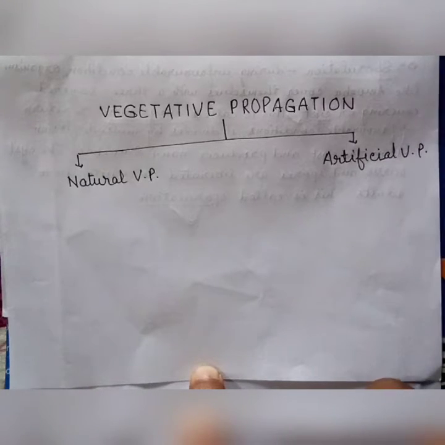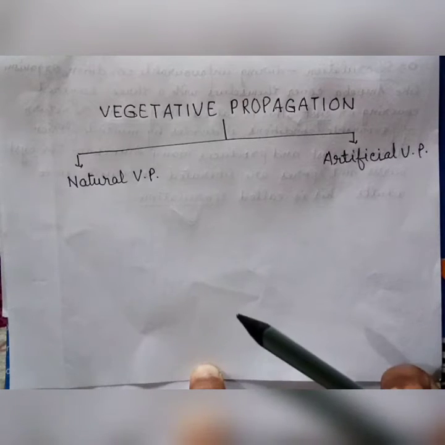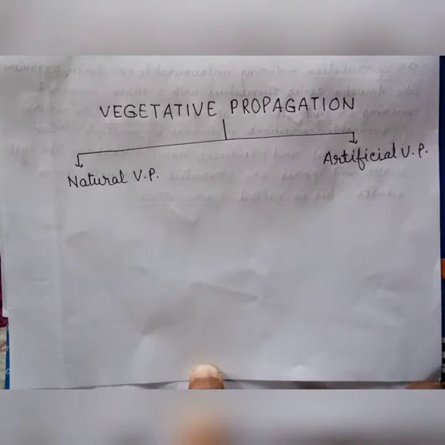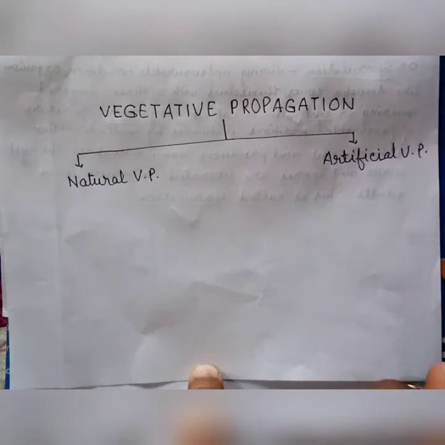The structural unit that is used in place of seed is called vegetative propagules. Remember that the structural unit that is used in place of seed to grow a new plant is called a vegetative propagule. In plants, vegetative propagation is of two types.